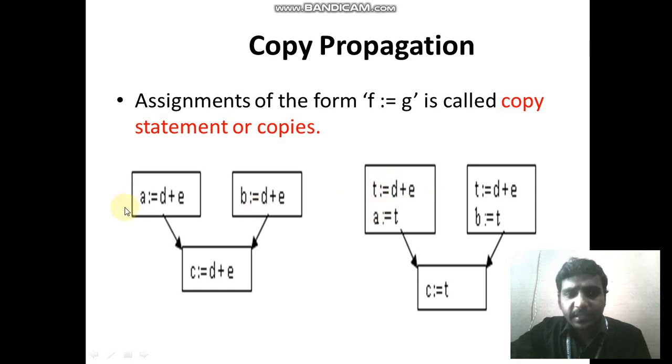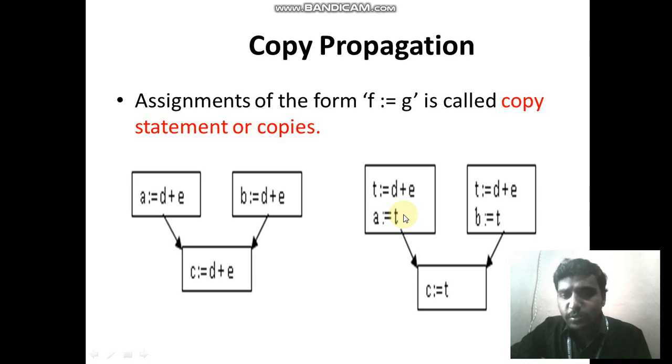So whenever a needs I can call t, whenever b needs I can call t, whenever c needs I can call t. So this should be copied into this t. I can use this t wherever I need it. So what is the use? Instead of writing d plus e 3 times, I can use only the variable t, because I copied that d plus e answer inside the t. That is called copy propagation.